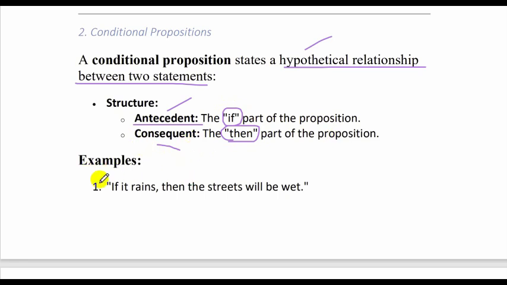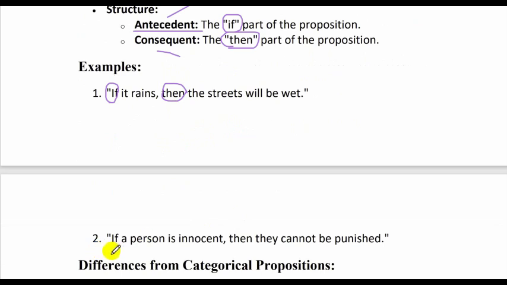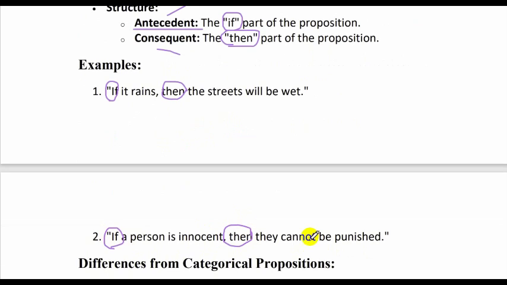Alright, let's understand it much better through examples. If it rains, so if is the antecedent, then is the consequent. So if it rains, then the street will be wet. Now, this is a hypothetical situation. It has not rained. But if it does rain, then of course the street will get wet with water. Alright, let's look at the second example. Again, if is the antecedent, then is the consequent. If a person is innocent, then they cannot be punished. I hope this is also clear.